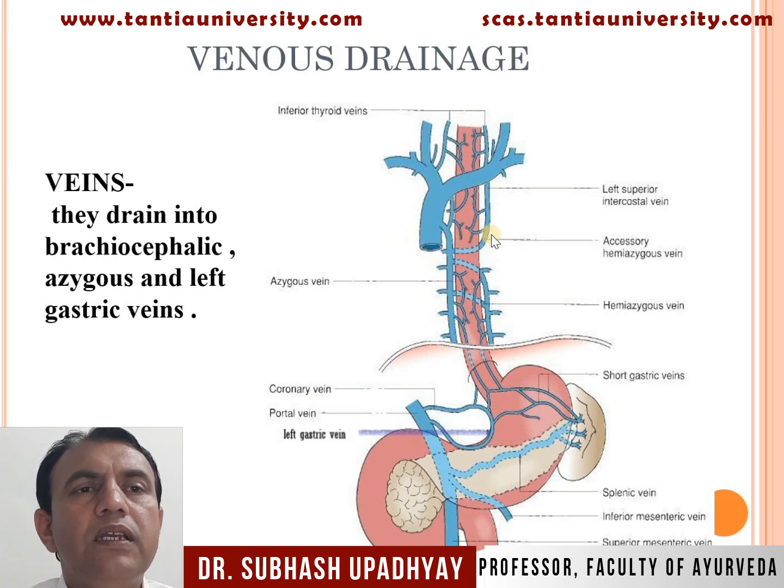The cervical part of the esophagus is drained by the brachiocephalic vein, and the thoracic part of the esophagus is drained by the azygos vein, and the abdominal part of the esophagus is drained by the left gastric vein, and some small veins drain into the hemiazygos vein.